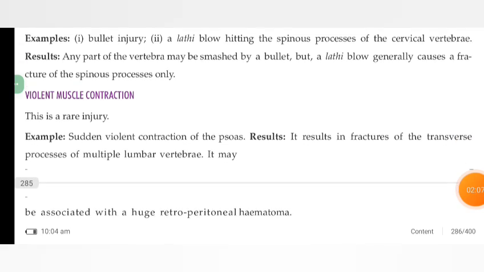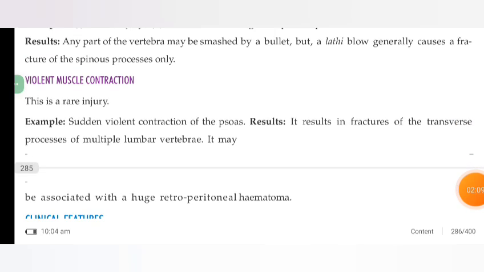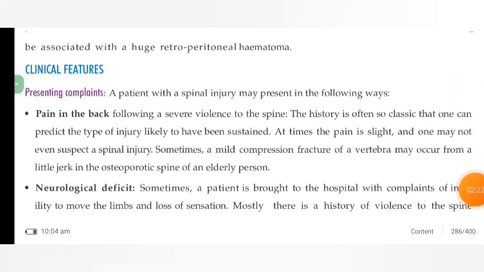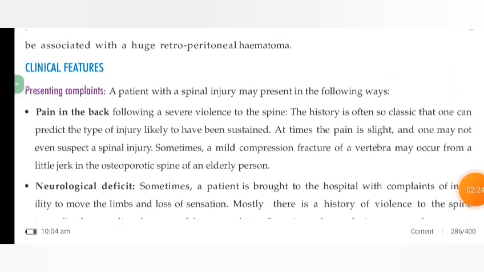Violent muscle contractions. This is a rare injury. Example: sudden violent contraction of the psoas results in fractures of the transverse process of multiple lumbar vertebrae. It may be associated with a huge retroperitoneal hematoma.